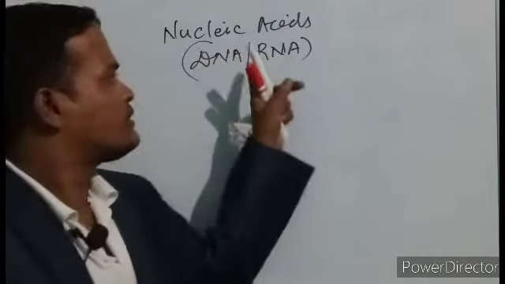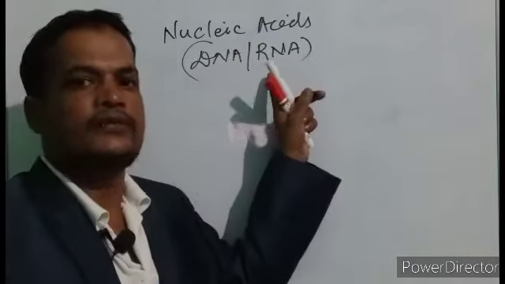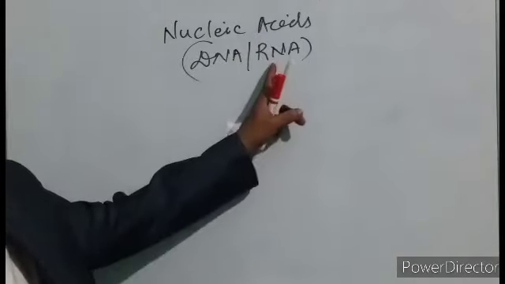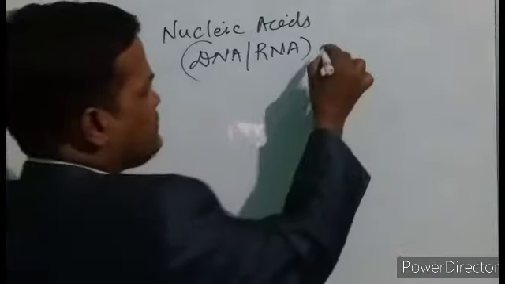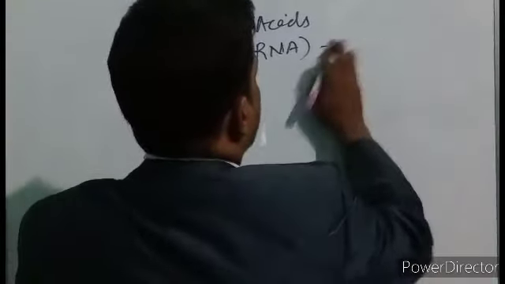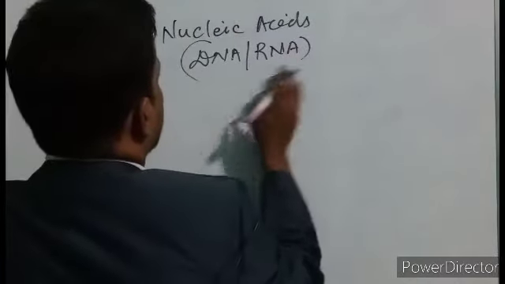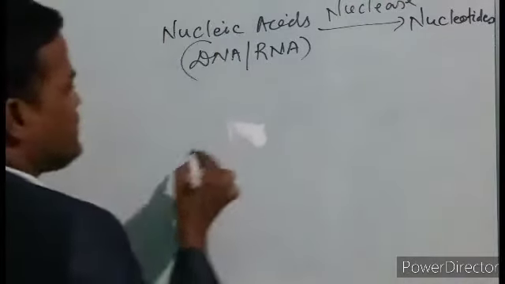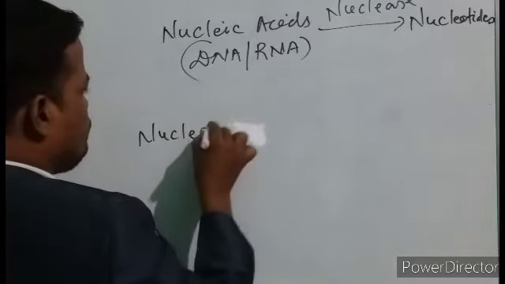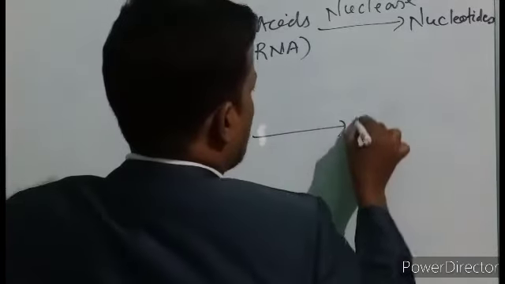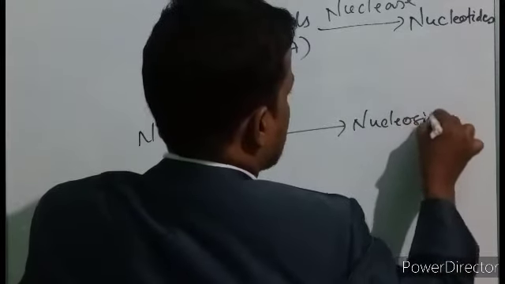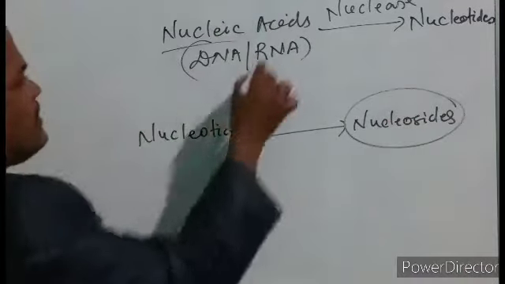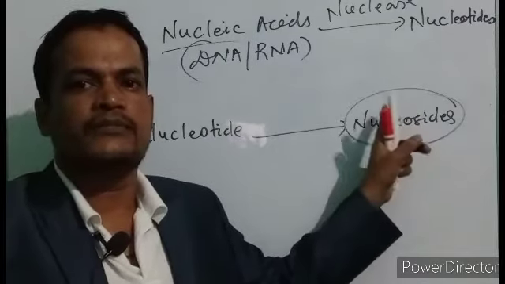They also get digested in the alimentary canal into nucleotides. They are converted to nucleotides by the enzyme nuclease, and the nucleotides are converted to nucleosides. So nucleosides are the simpler forms of nucleic acid by the process of nucleic acid digestion.